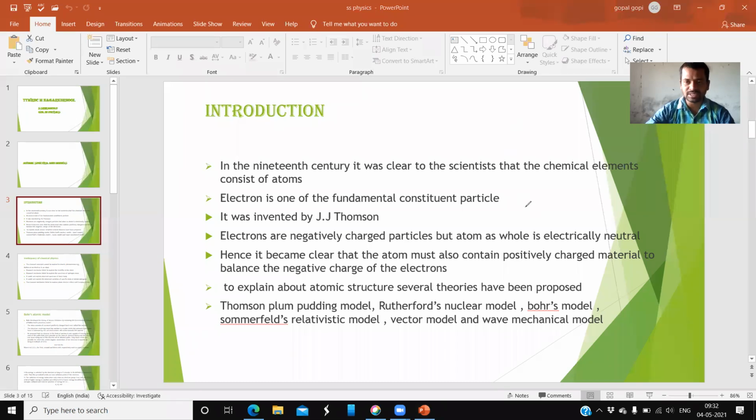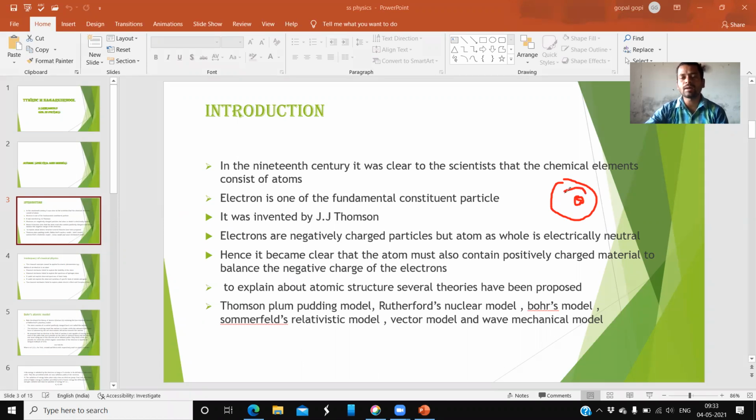The shape of the atom is generally spherical. Inside it, at the center, there is a mass, and that is called the nucleus. At the center of the atom, that is the nucleus.